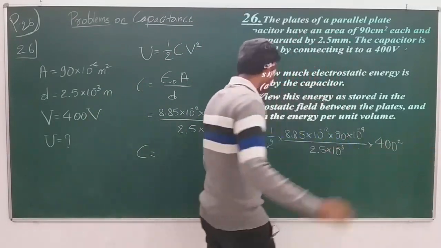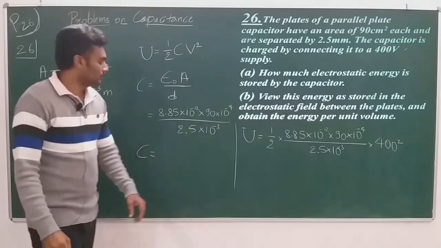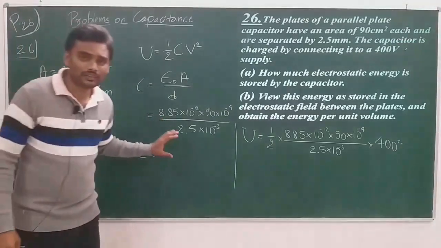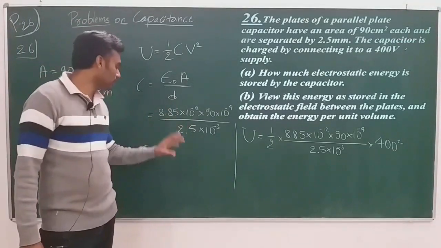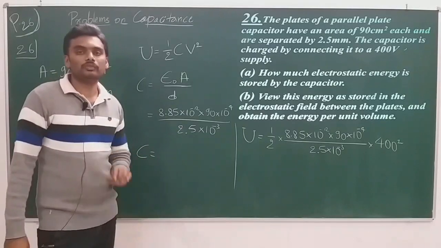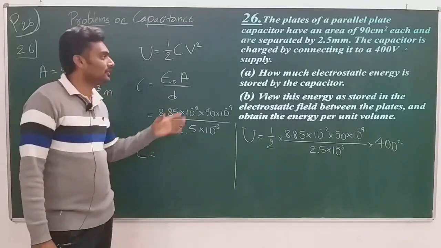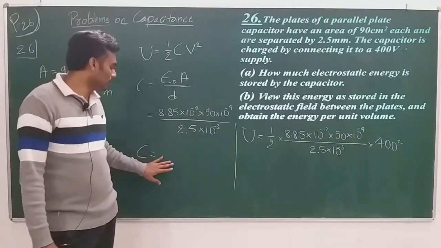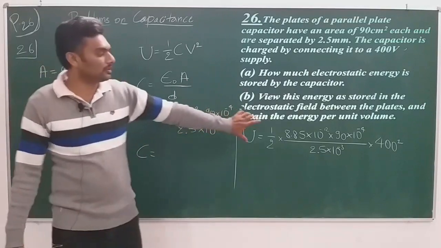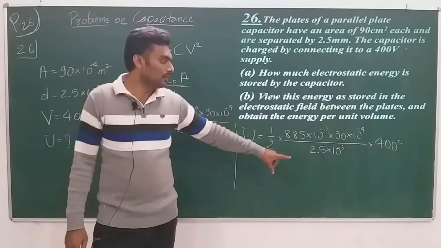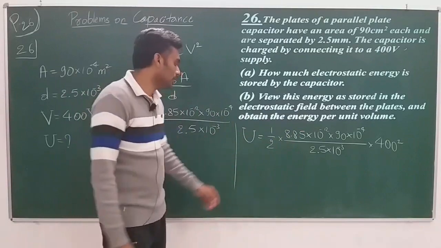Okay, make use of a calculator, that's fine. Now here if you are asked to find the capacitance, you must get the value of C. If you are not asked to get the value of capacitance like in this problem, don't worry about the value of C, you can put this expression there and solve.